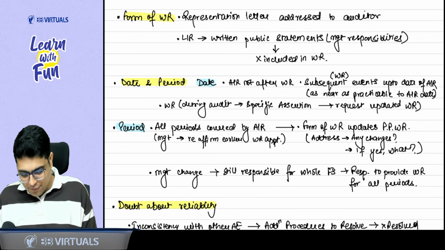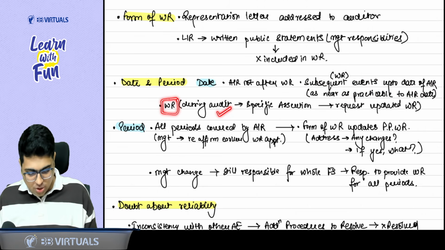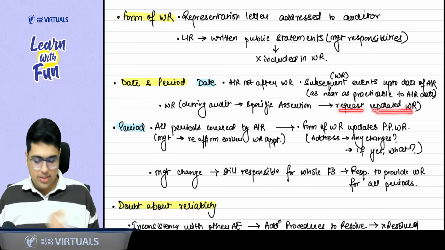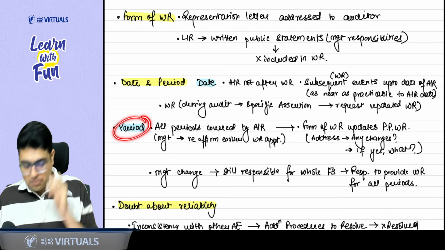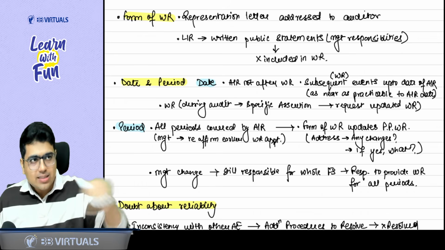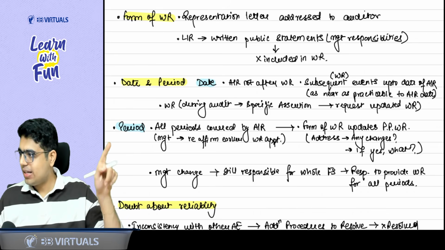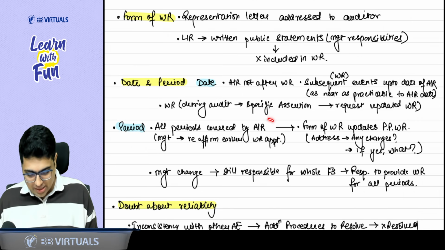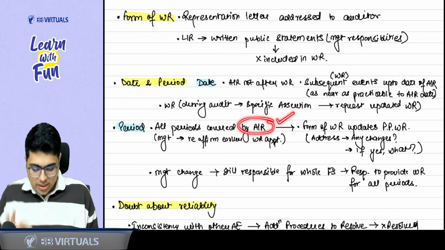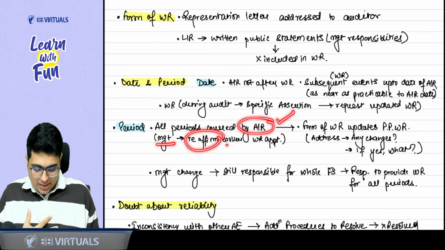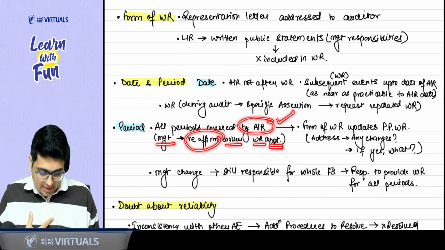Now, sir, if you have taken any written representation during audit for a specific assertion, you can take an updated written representation. Now, talking about the period, written representation is for the audit. So whatever periods are covered by the audit report, similarly, all periods should be covered by written representation. Why? Management needs to reconfirm that the earlier written representations are still appropriate.